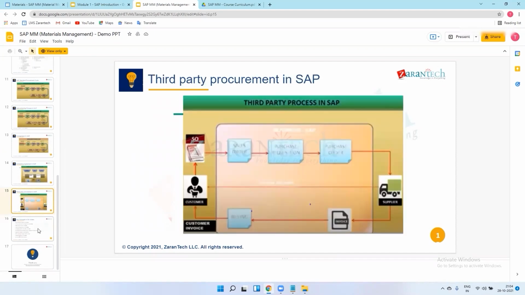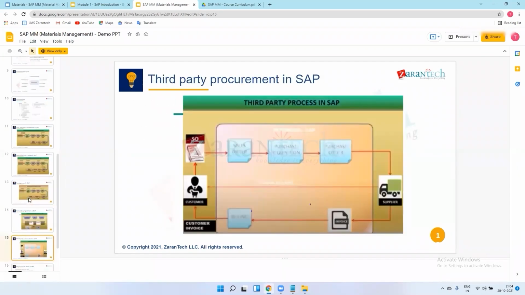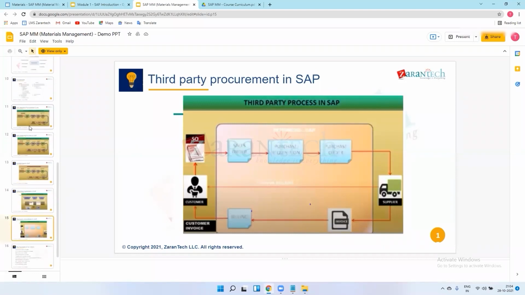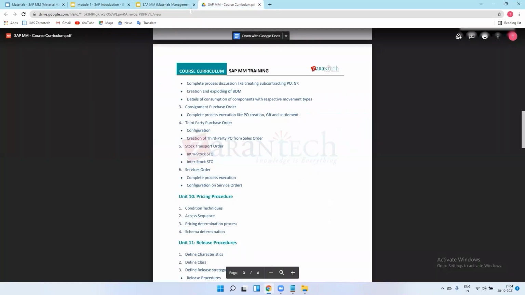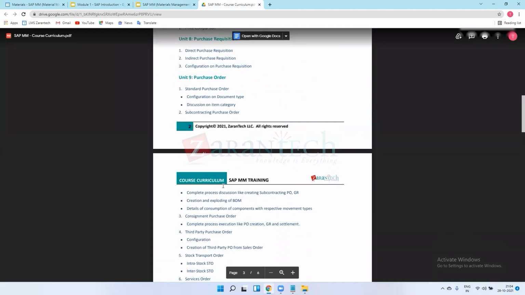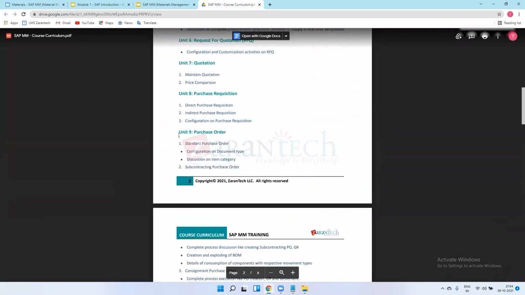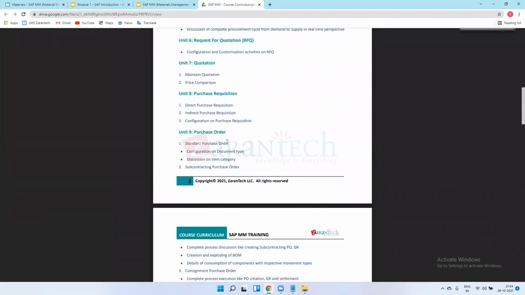So these are the above processes, the ones we use in MM in SAP. Yes, these are basically the concept of purchase orders, the types of purchase orders, we can say. There is a purchase order chapter in our curriculum.